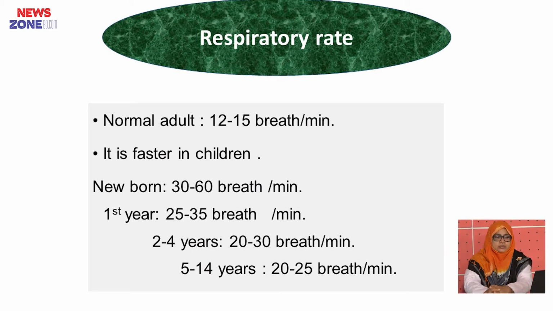Now what is the normal rate of respiration? The normal rate of respiration in an adult is about 12 to 15 breaths per minute, and it is usually faster in children. In a newborn it is 30 to 60 breaths per minute. In the first year it is 25 to 35 breaths per minute. At 2 to 4 years it is 20 to 30 breaths per minute, and from 5 to 14 years it is about 20 to 25 breaths per minute.